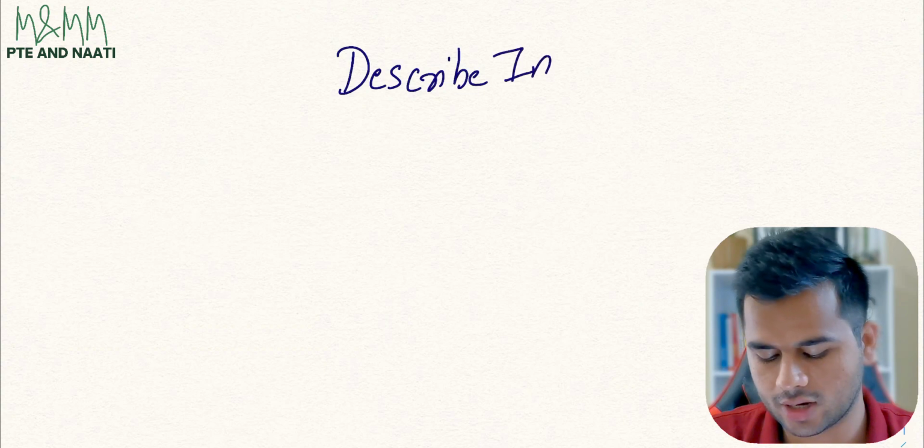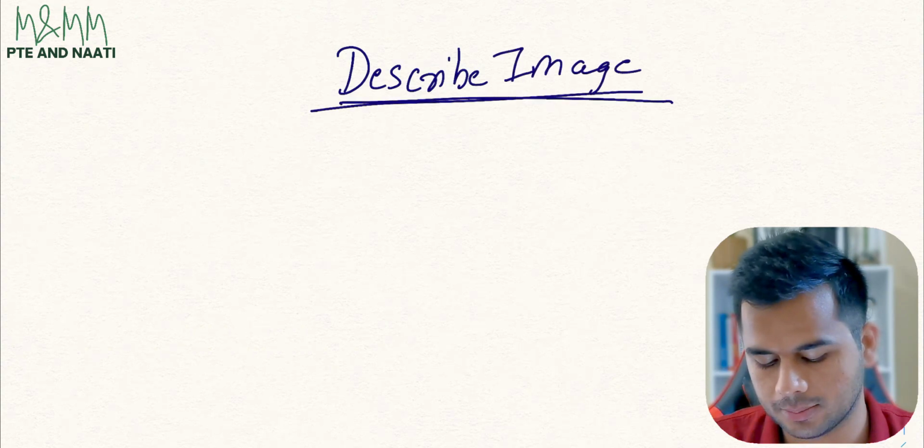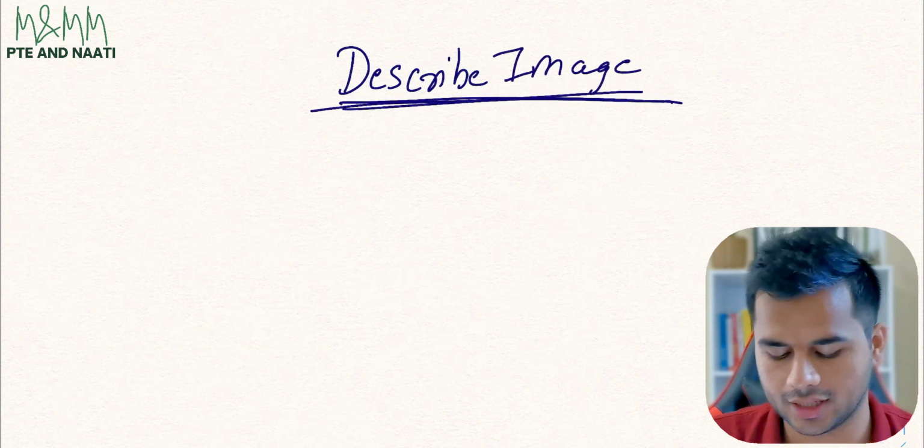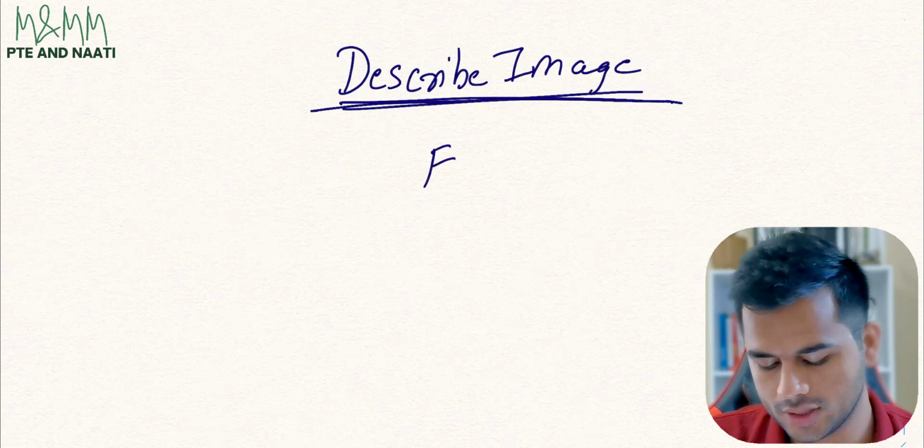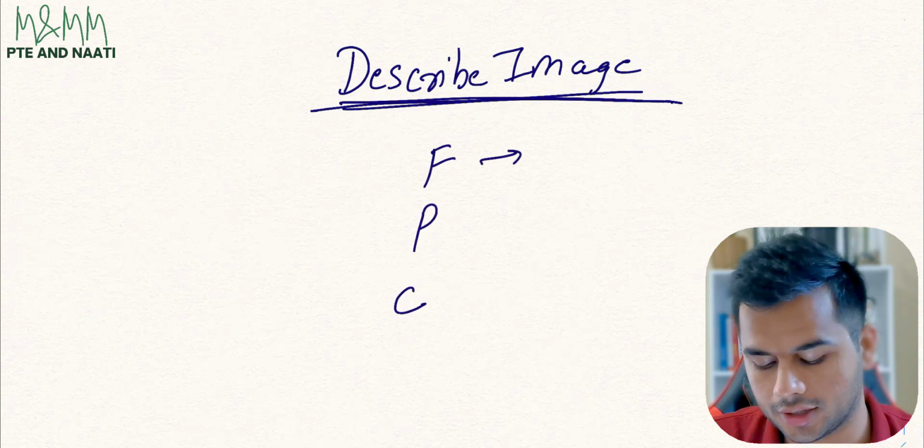So let's see the way that I recommend all my students to follow to practice so that they can achieve these 35 to 40 marks very easily in the exam. Now, we all know that in describe image, there are three skills being tested, which are fluency, pronunciation, and content.